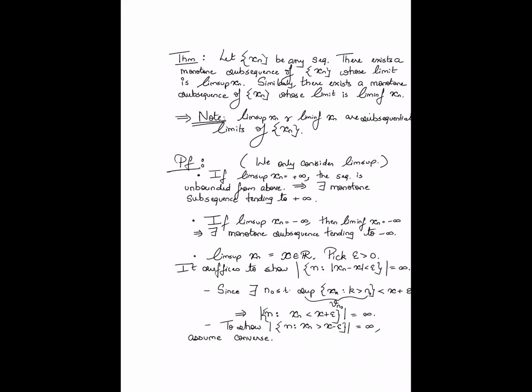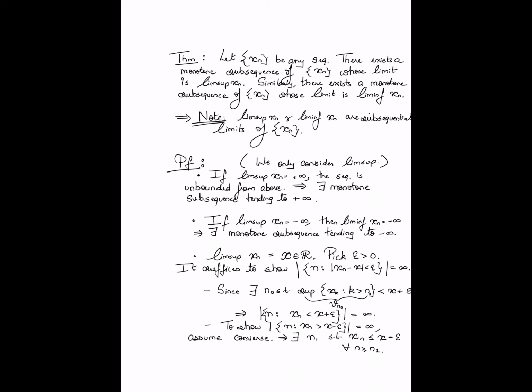Okay. What does assuming the converse mean? Well, assume that this set actually had finite cardinality. If it has finite cardinality, then beyond a certain point, let's say n1, there would be no entries that belong to this sequence. This implies that there exists an n1 such that xn is in fact less than or equal to x minus epsilon for all n greater than or equal to n1. But that is a contradiction, right?